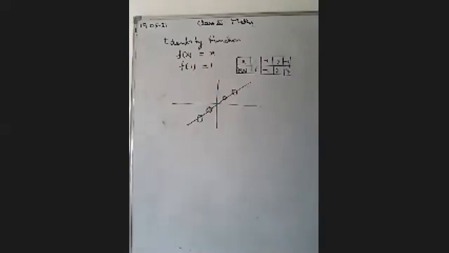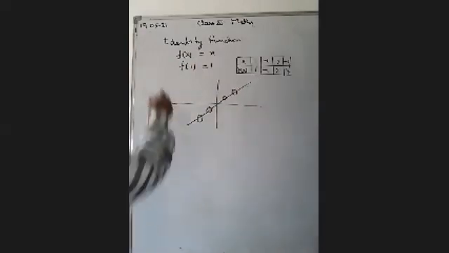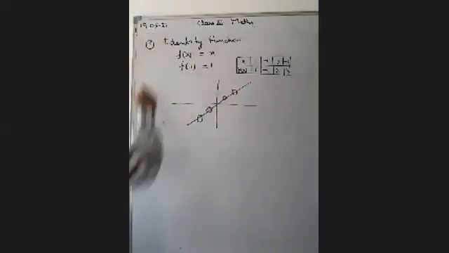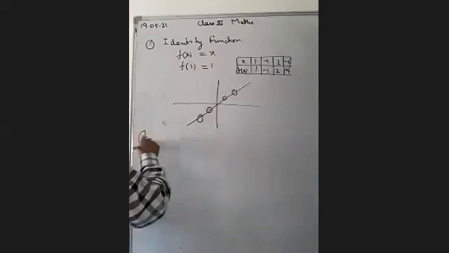The second function is, this was the first, the constant function.